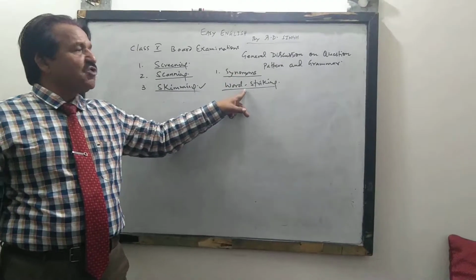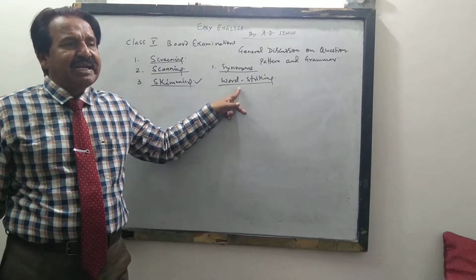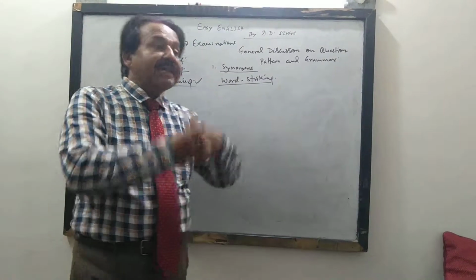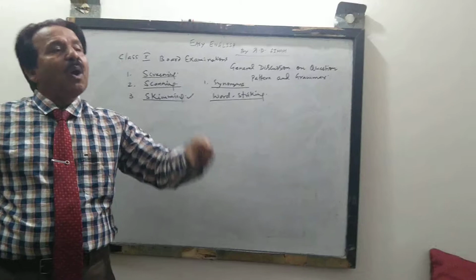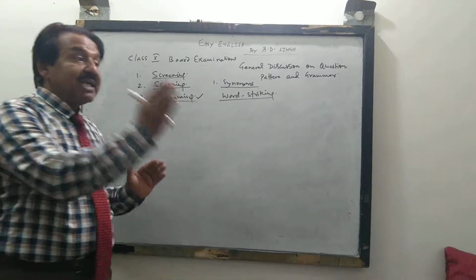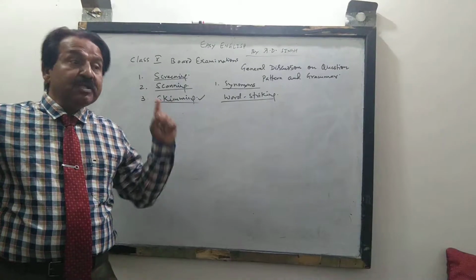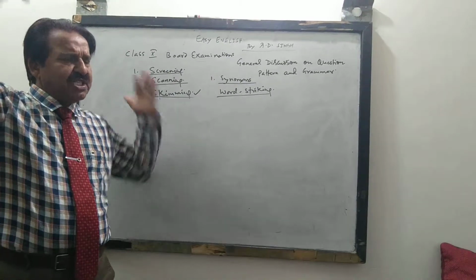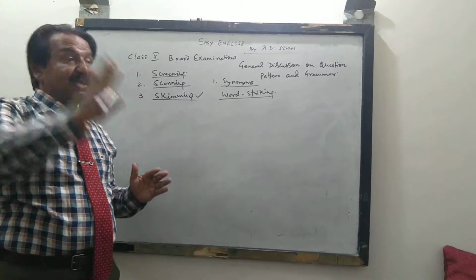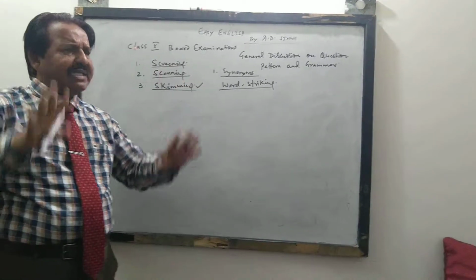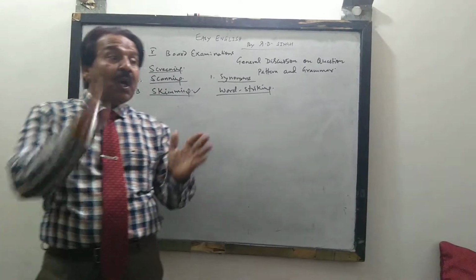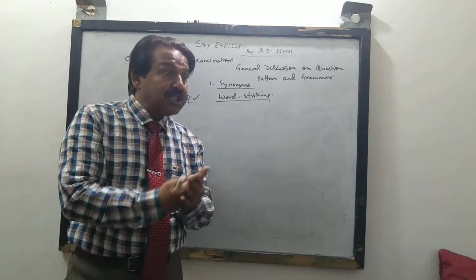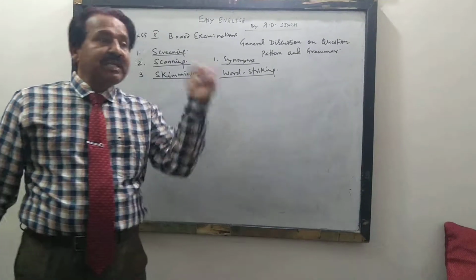Skimming. So word striking can be done in which reading? Third reading or second reading? Third reading. Because in first and second reading you will be able to answer all the questions. And the trickiest thing I told you, read always the question first, then read the passage. That is the shortest way. By the time you are given 15 minutes reading time, you devote 5 minutes for reading all the questions and keep in mind that this is from this chapter, this is from this chapter. Don't start writing because they will not allow you to write. So another 10 minutes that you have, read the question of passage number 1 and then read the passage. You will get most of the answer.